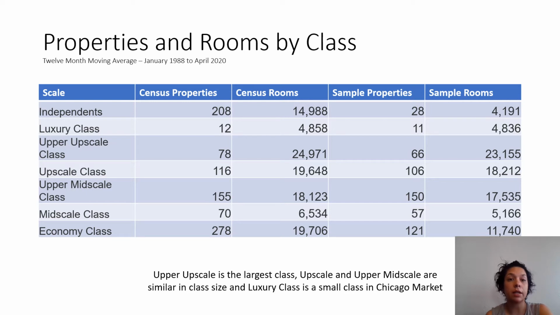Properties and rooms by class. So here we have the breakdown by class. If you look closely, upper upscale is the largest class, followed then by upscale and upper mid-scale, which are similar in class size, and then it's followed by luxury class, which is the smallest class in the Chicago market.